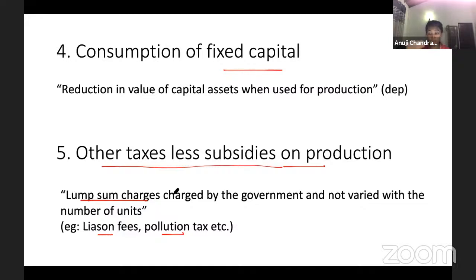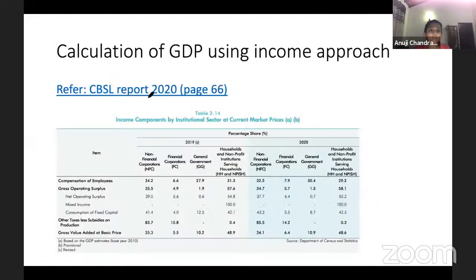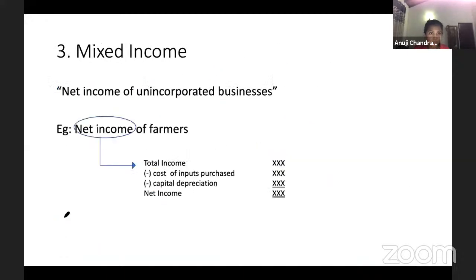So if it is the revenue, you can't say tax is included. General tax is not included in the revenue, but in the output it is generally included. That's why we separately add this. So calculating GDP using the income approach, you take the 5 components, 1, 2, 3, 4, and 5. These are the 5 we wrote here.